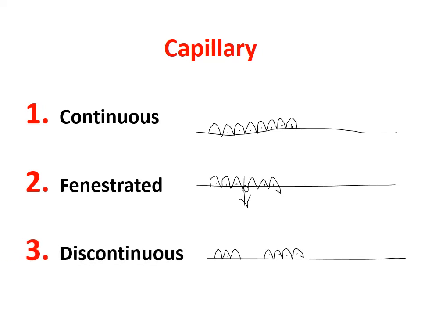So in this kind of capillary, the single layer of basement membrane carries a single layer of cells known as endothelial cells.